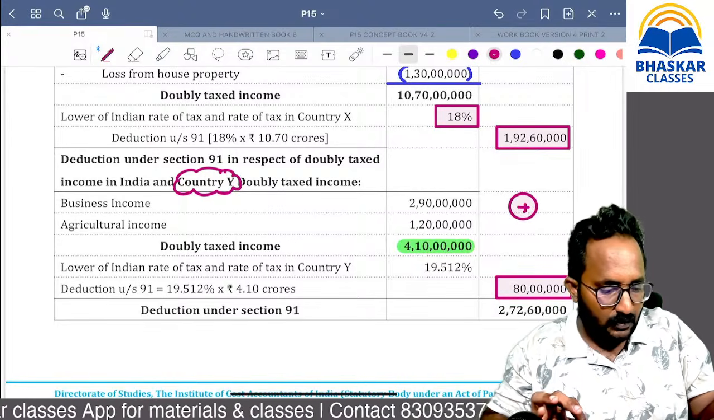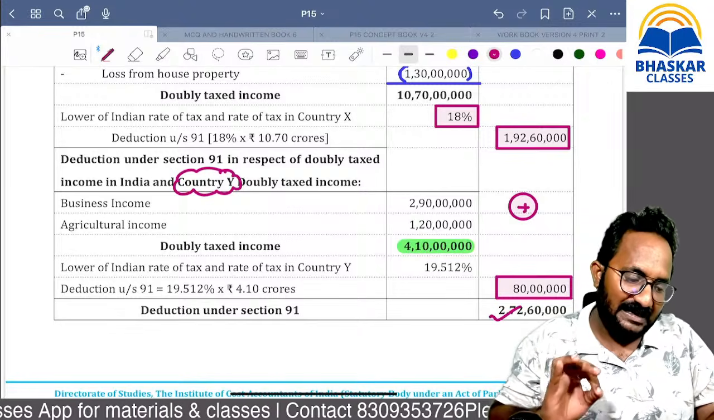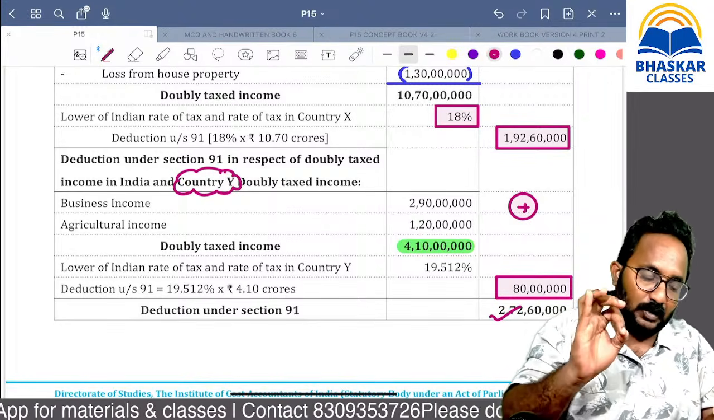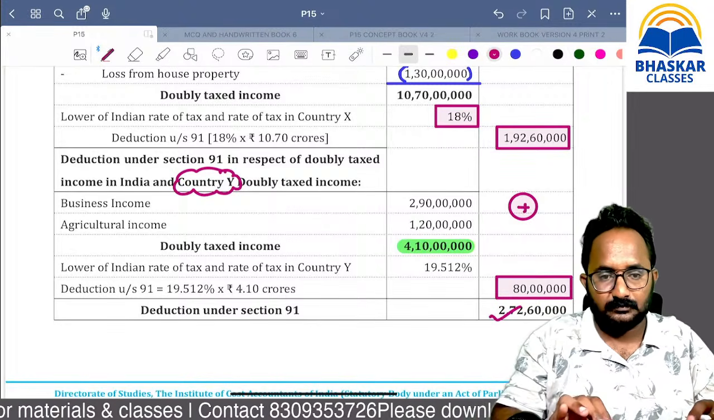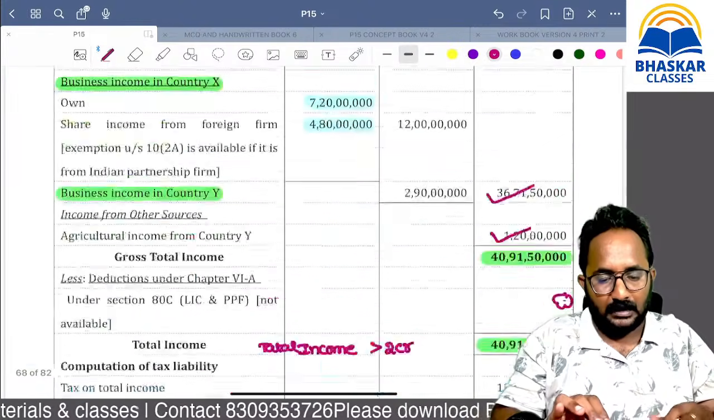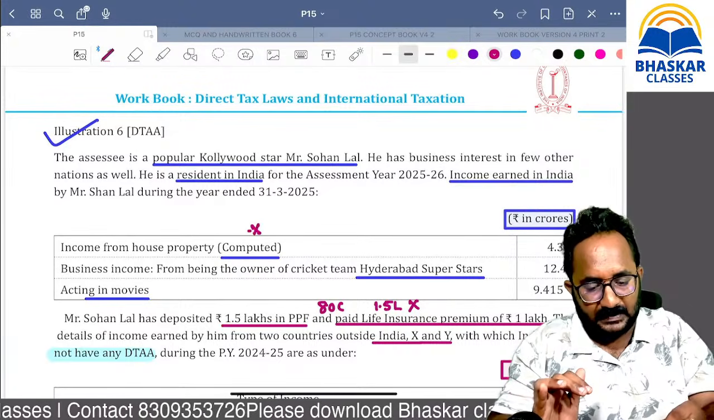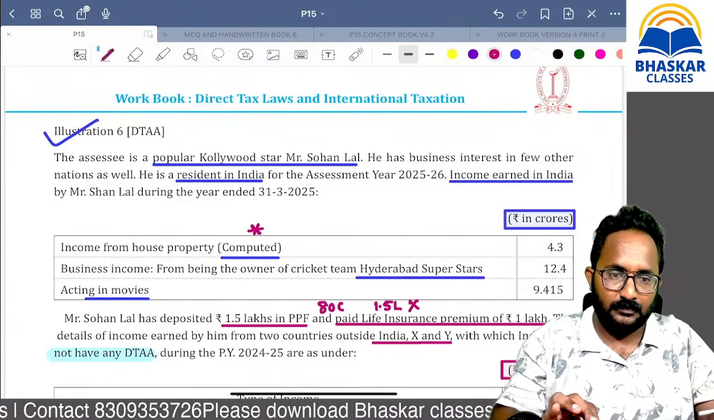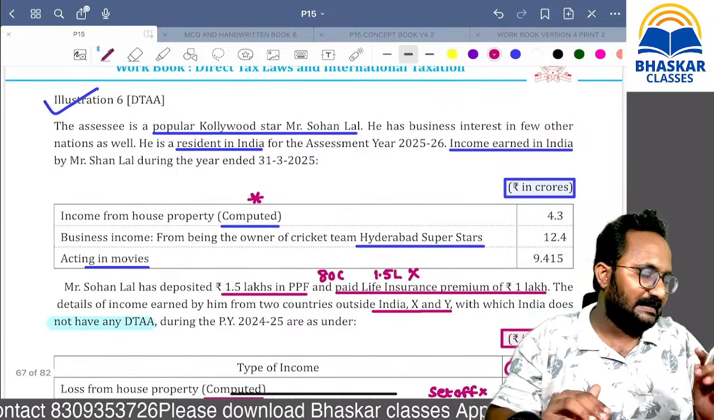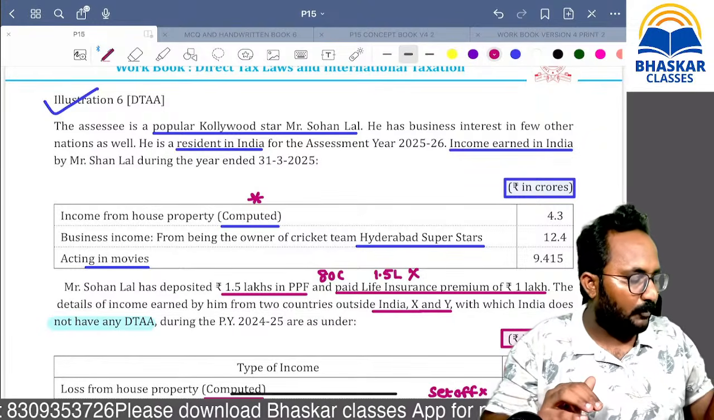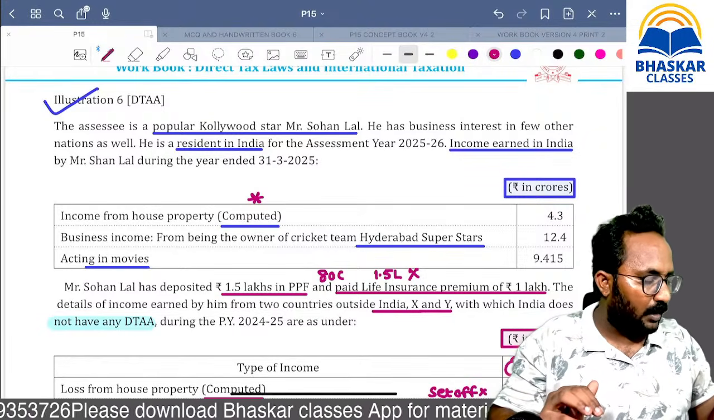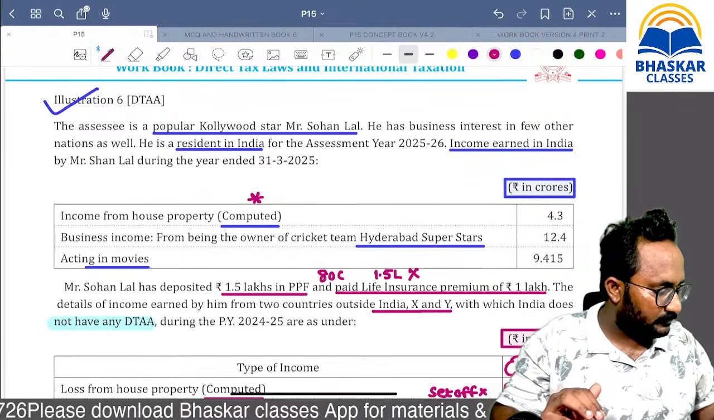Yes, this is 2 crore 72 lakh 60,000. Already they are given as computed, which means all deductions are already taken. Computed means it is the final income from house property after taking all the deductions.